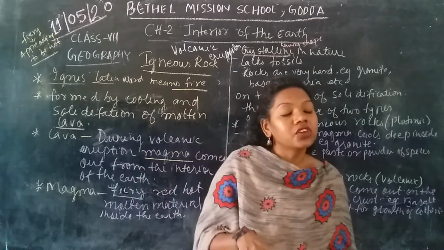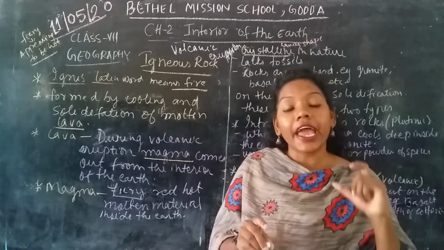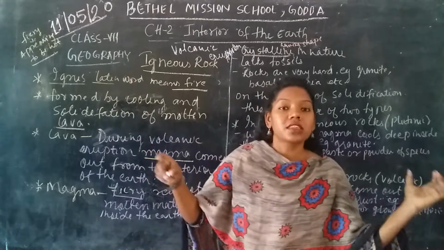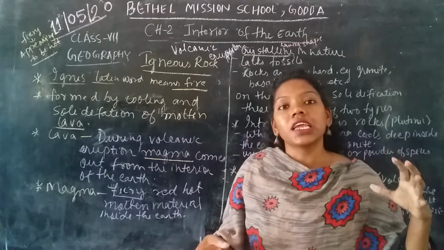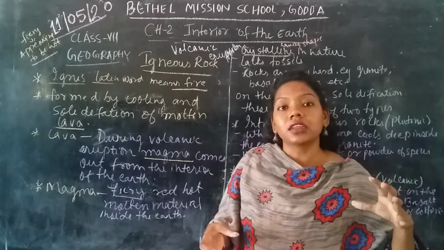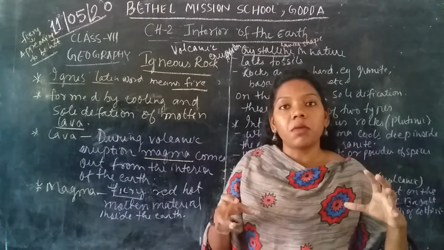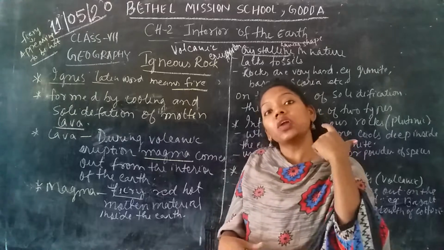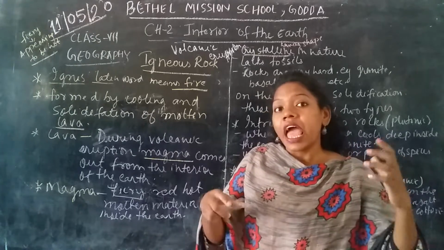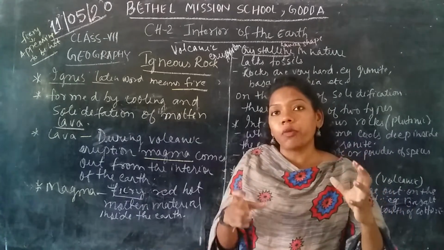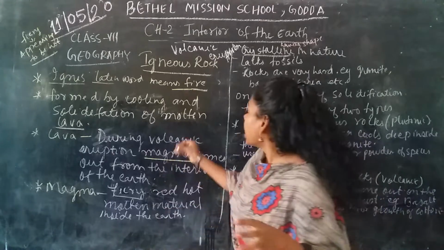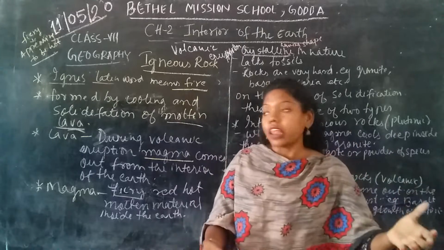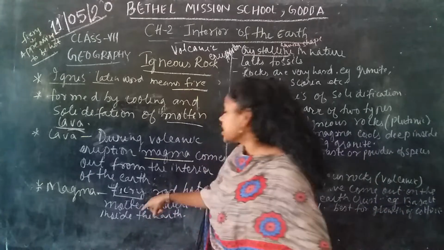Okay, so this igneous rock is formed by the cooling and solidification of the molten lava. As I have discussed, when the pressure or the heat is compacted inside the earth's surface, it urges to come out. So what happens? It comes out in the form of a volcanic eruption, and when this volcanic eruption happens, the magma or the molten lava which is inside the earth's crust comes out in the form of very red molten